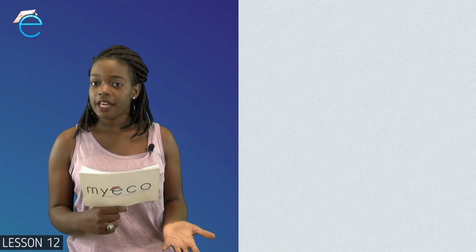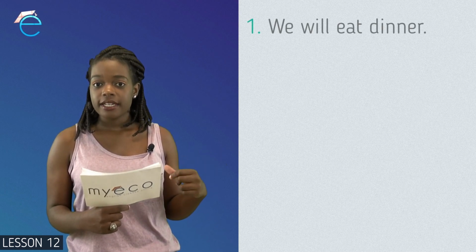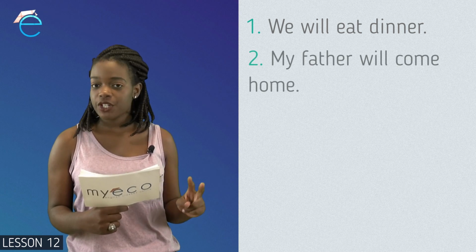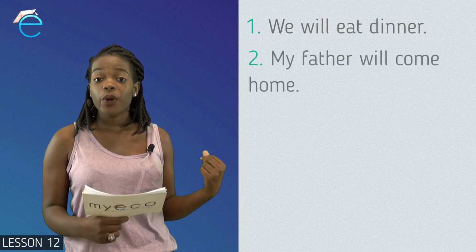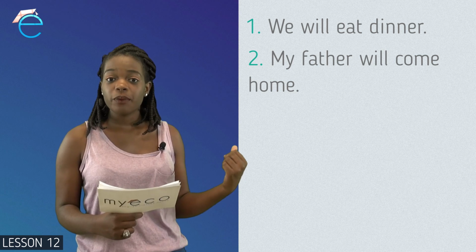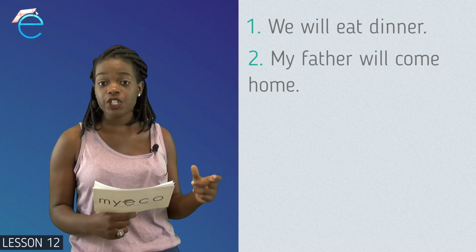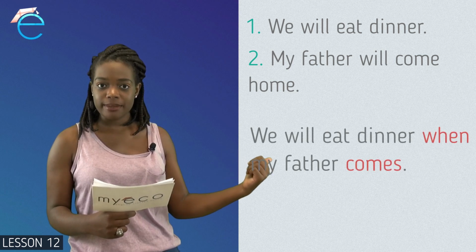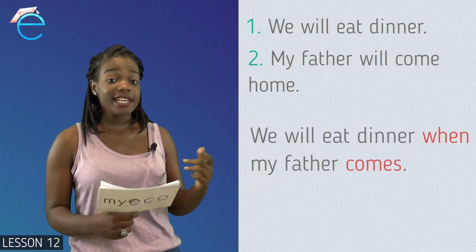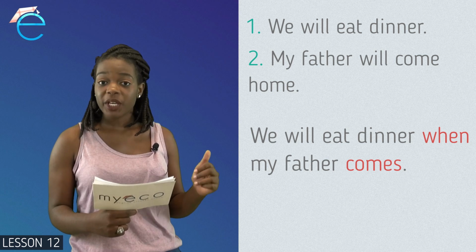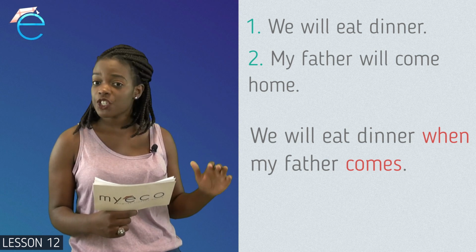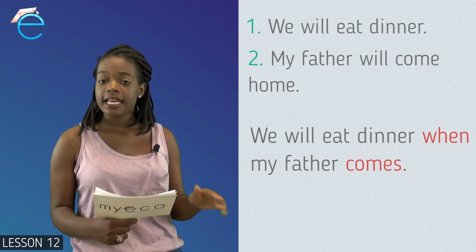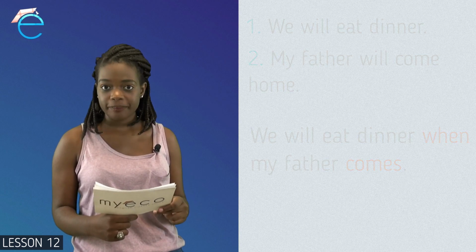Alright, so let's have a look at these two sentences. Both of them are already in future tense. We will eat dinner and my father will come home. These are our two sentences. Now, when we combine them, we can see that we've used our time clause, which is when in this case. We will eat dinner when my father comes. Our second sentence is no longer in future tense because after a time clause, we always just have simple present tense. That's a rule that you can remember.